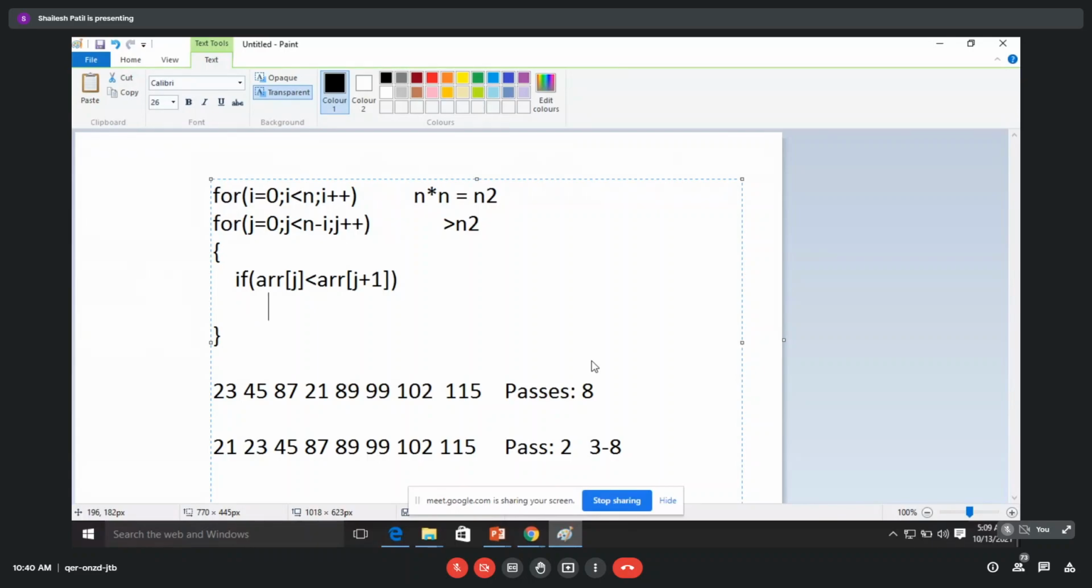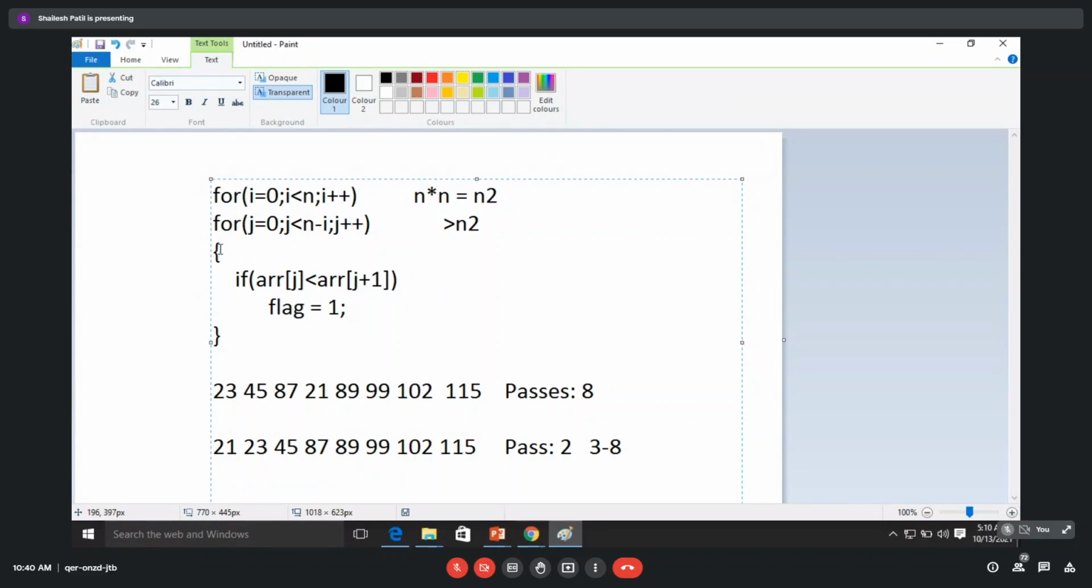So what I will do is take one flag over here, and I will make flag as 1. Anywhere I find array of j is greater than array of j plus 1, so anywhere in the sequence, say 21 and 87, we need a swap. But for this whole sorted array, will it go inside the swapping stage? No, sir. If everything is sorted, it will not go inside the swapping stage.